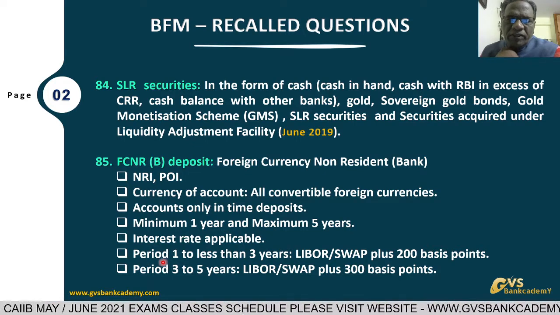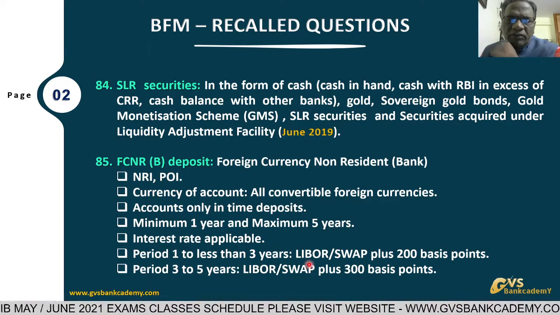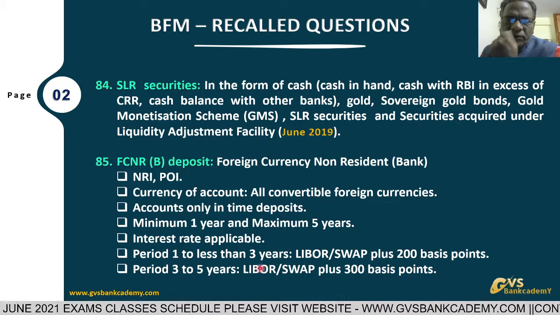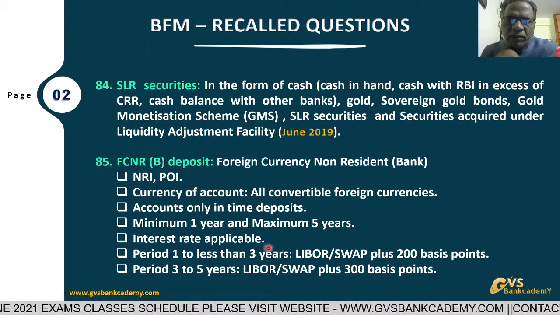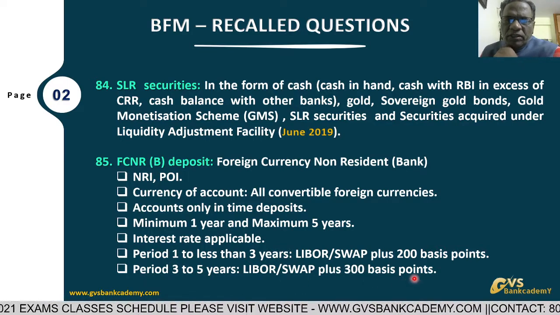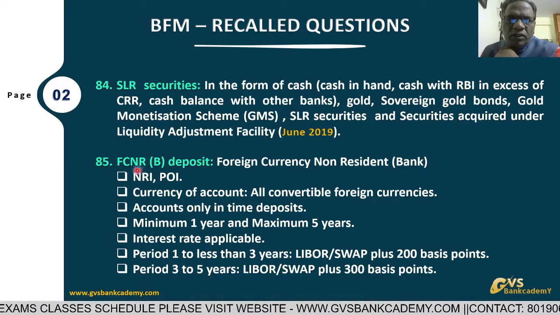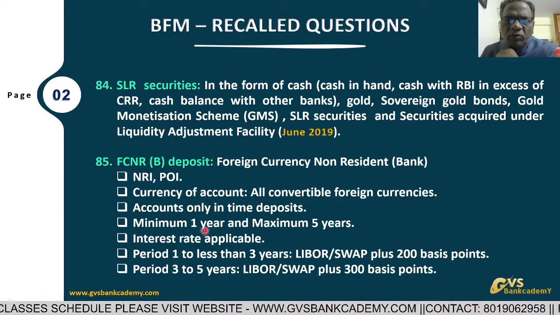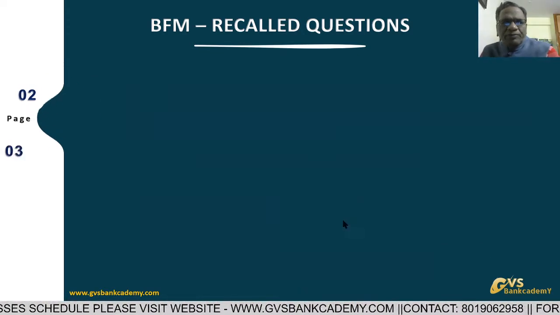This is about the FCNRB, only in the form of time deposit.